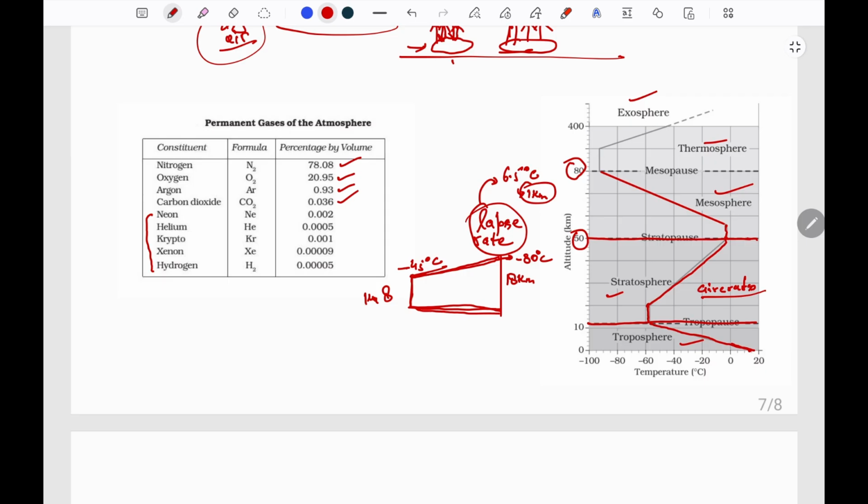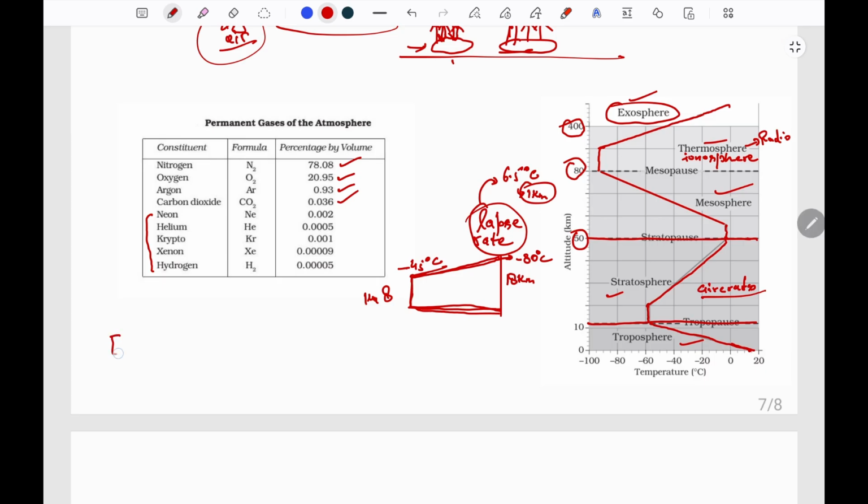Now comes the mesopause, which is the transition zone between the mesosphere and thermosphere. Here the temperature is also constant. Then comes the thermosphere, which is also known as the ionosphere, because free ions are present in this layer, which reflects back the radio waves, and it is also important for radio wave communication. In the thermosphere, the temperature again starts increasing with height. And after 400 kilometers comes the exosphere, which is the last division of the atmosphere, and its limit is up to space.